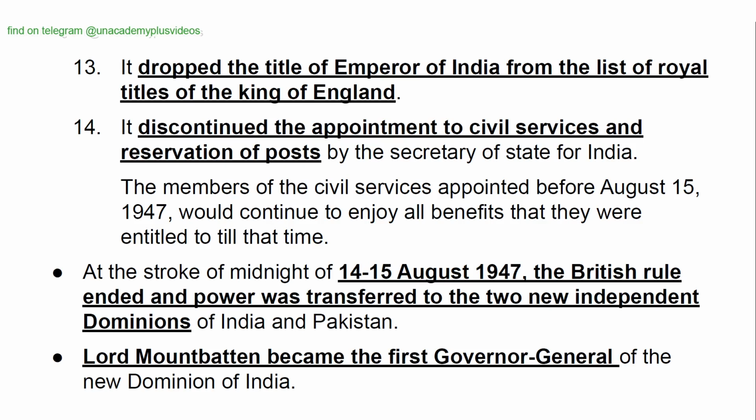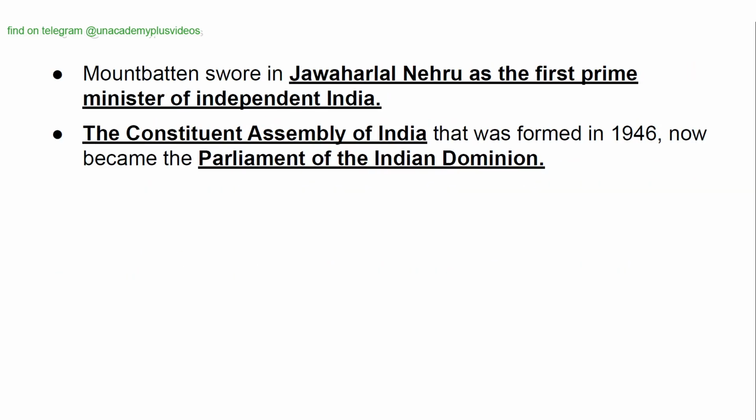At the stroke of midnight on 14-15 August 1947, the British rule ended and power was transferred to the two new independent dominions of India and Pakistan. Lord Mountbatten became the first Governor General of the new Dominion of India. Mountbatten swore in Jawaharlal Nehru as the first Prime Minister of independent India. The Constituent Assembly of India that was formed in 1946 now became the Parliament of the Indian Dominion.